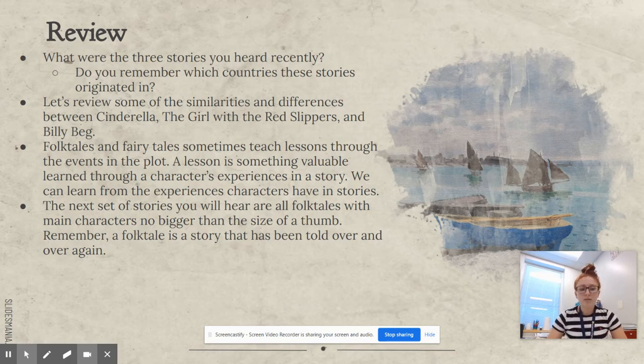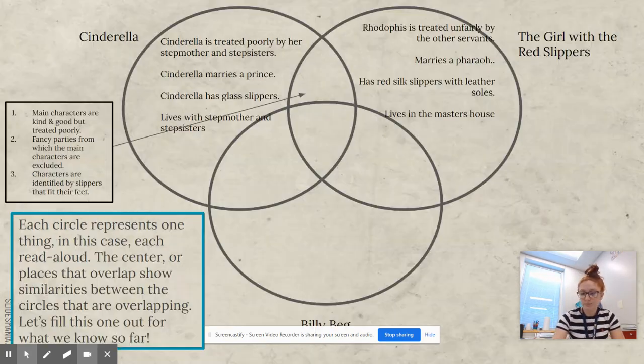So, folktales and fairy tales sometimes teach lessons through the events in a plot. A lesson is something valuable learned through a character's experiences in a story. We can learn from the experiences characters have in stories. The next set of stories you will hear are all folktales with main characters no bigger than the size of a thumb. Remember, a folktale is a story that has been told over and over again.